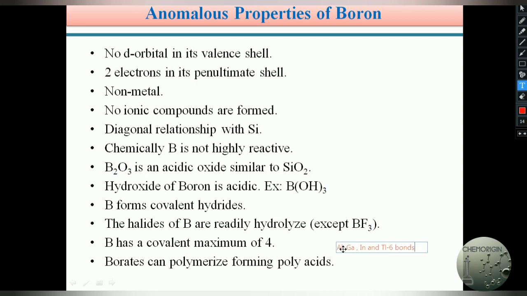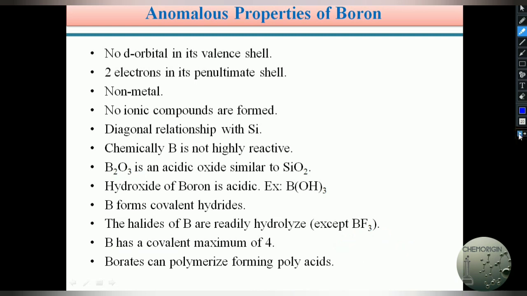But in the case of aluminium, a vacant d orbital is available. In the case of gallium, indium and thallium, vacant f orbitals as well as d orbitals are available in their penultimate shells. So there is a tendency to expand their valency more than 4, but boron does not expand its valency more than 4. Hence boron always forms a maximum of 4 bonds only.